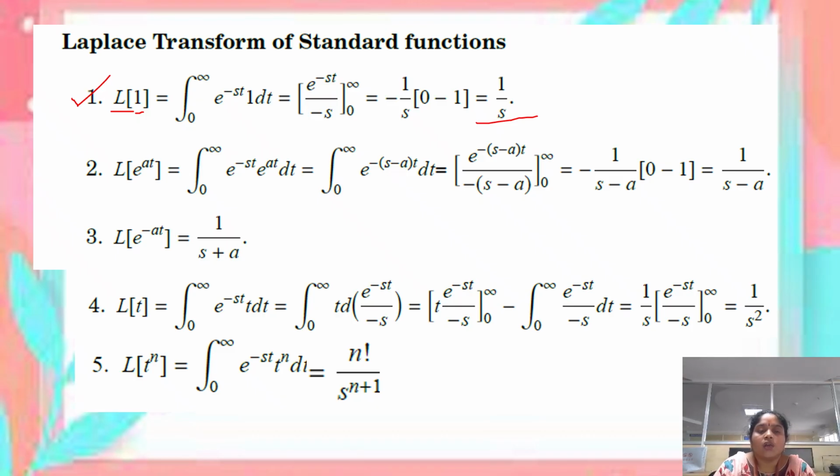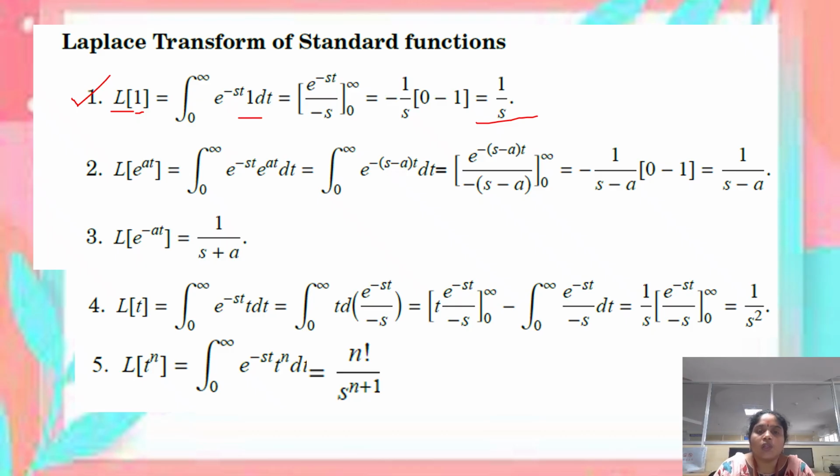In this definition we replace the function f of t by 1, and after that, taking integration with respect to t and applying the limits, we get the result. Here the function is e power minus st. When we integrate e power minus st with respect to t, the integration is e power minus st divided by the coefficient of t, that is minus s, and we apply the limits 0 to infinity.